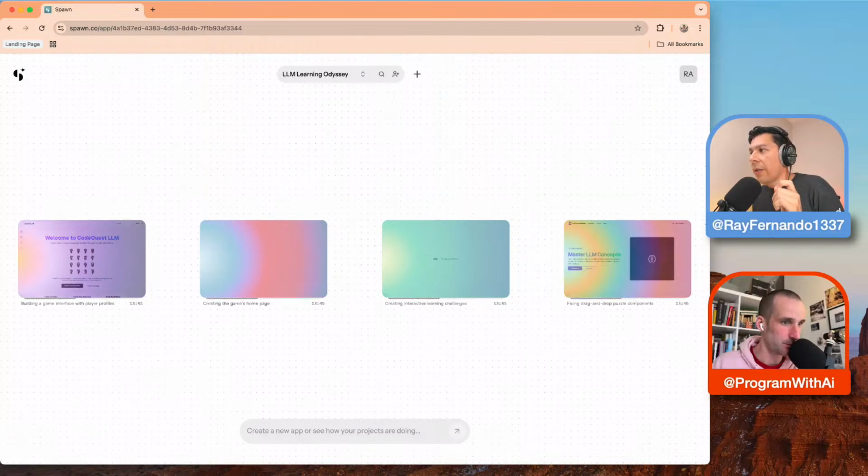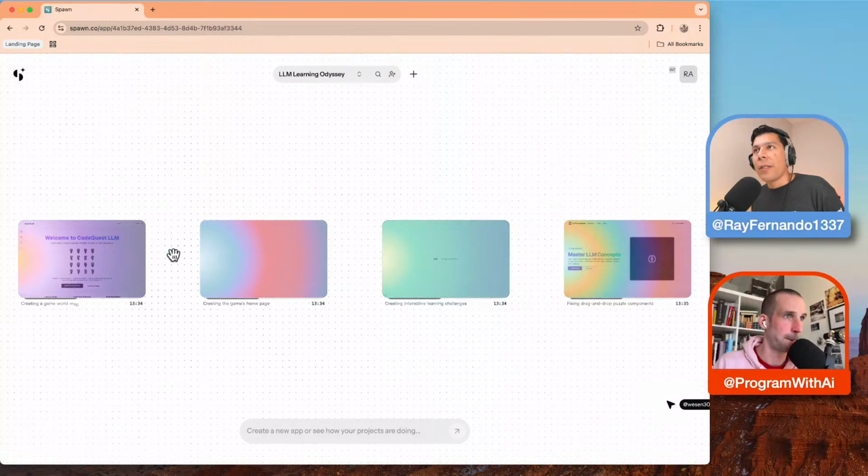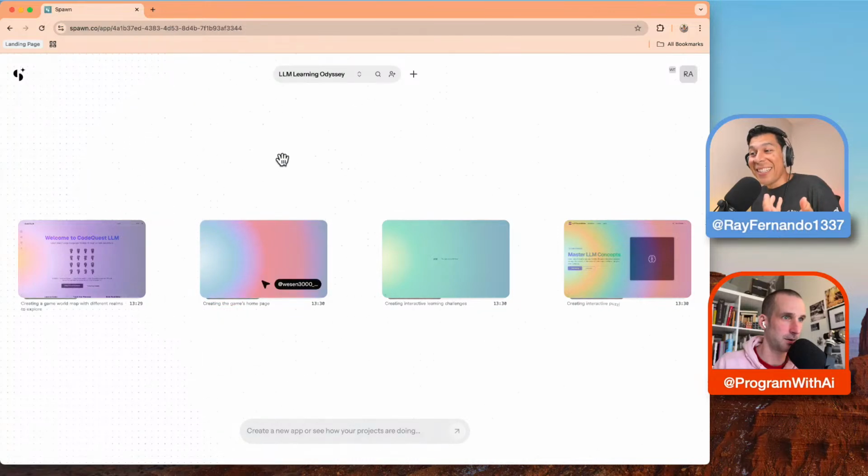So if you want to grab that one real quick, you should be able to join me into the same canvas. Right, let's try that. And then you should also be able to create your own projects or spawn off different ideas from the app itself, so that both of us can work on this at the same time. There's your mouse. Look at that. That's crazy.